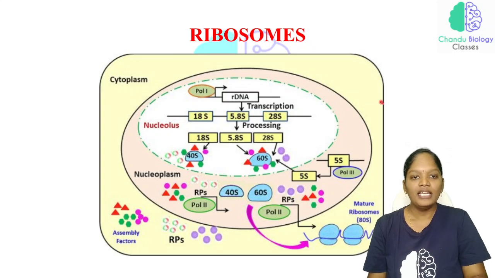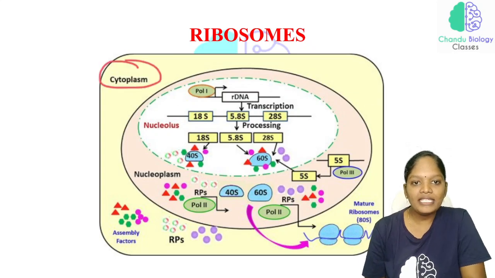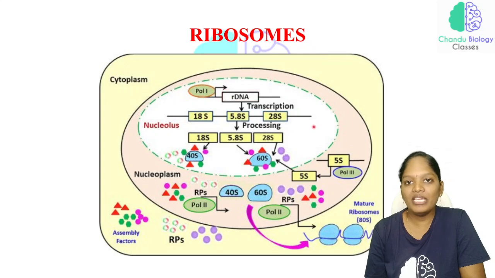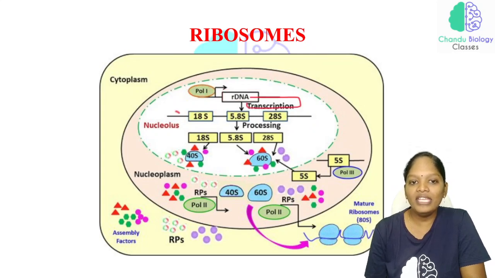See here, this is the cytoplasm, and here we can see RNA polymerase 1 acting on the rDNA. From the rDNA, rRNA will be synthesized. That process is called transcription. So we have 18S, 5.8S, and 28S in the nucleolus. Now all these are processed, which means post-transcriptional modification.